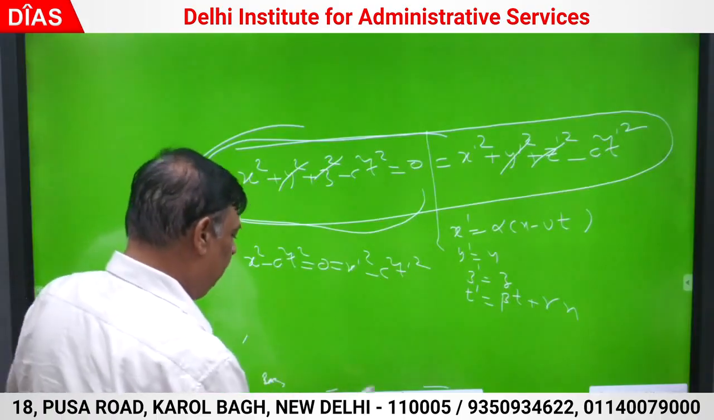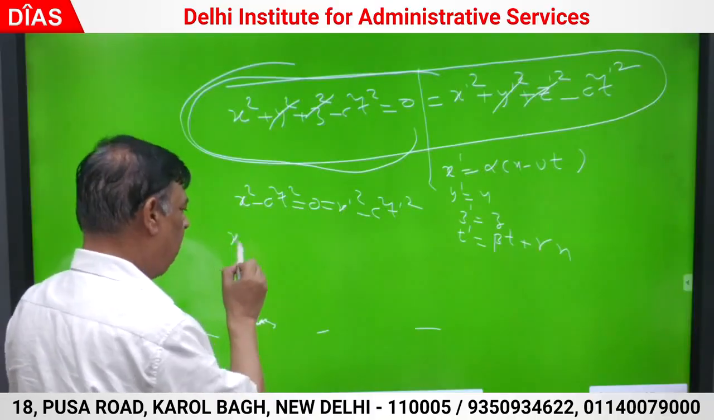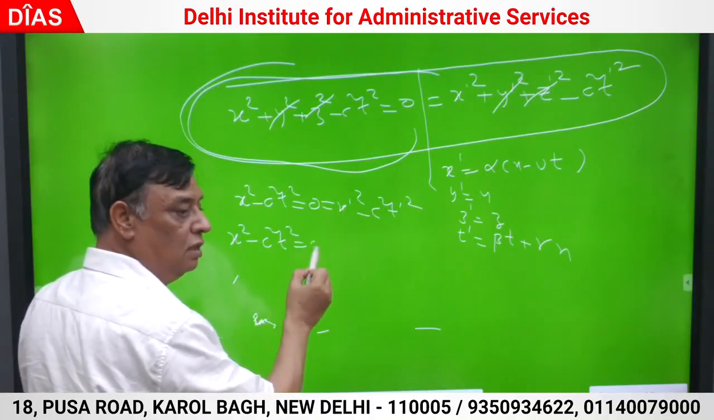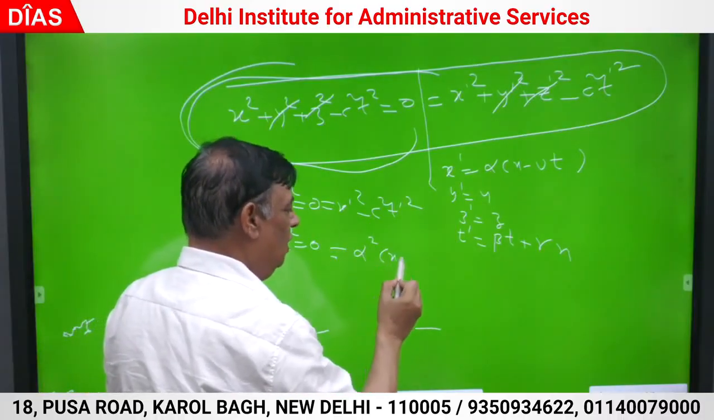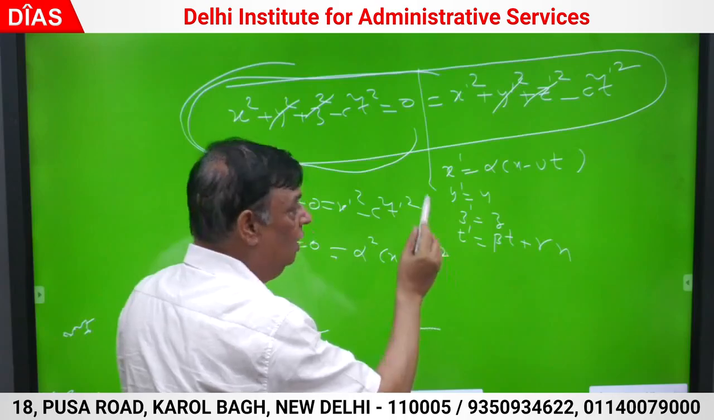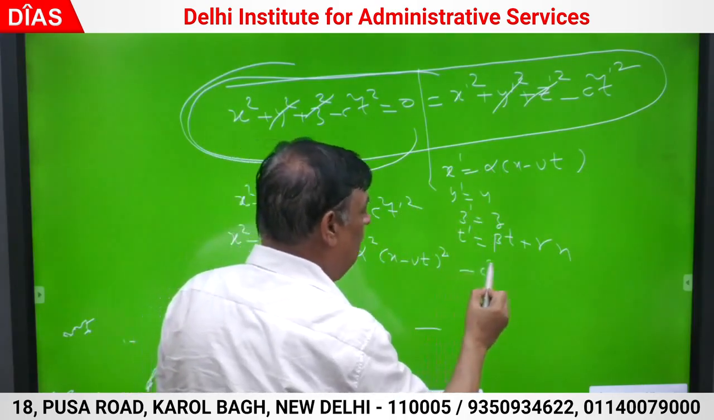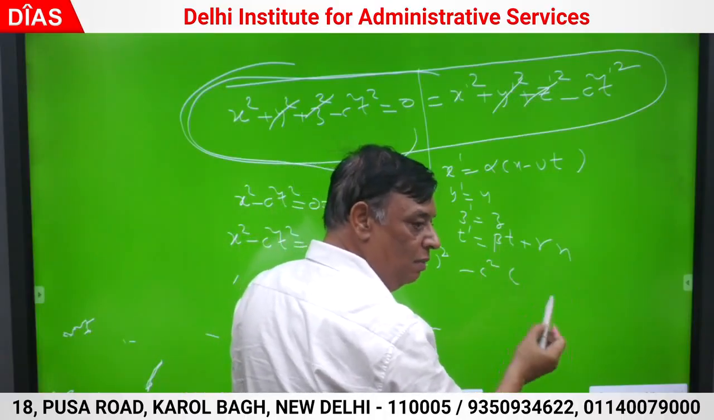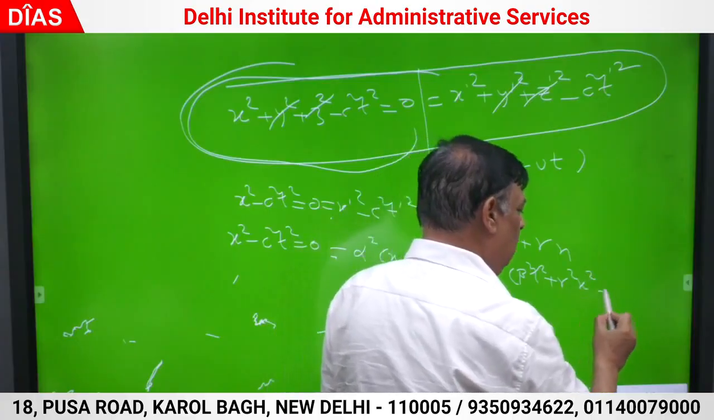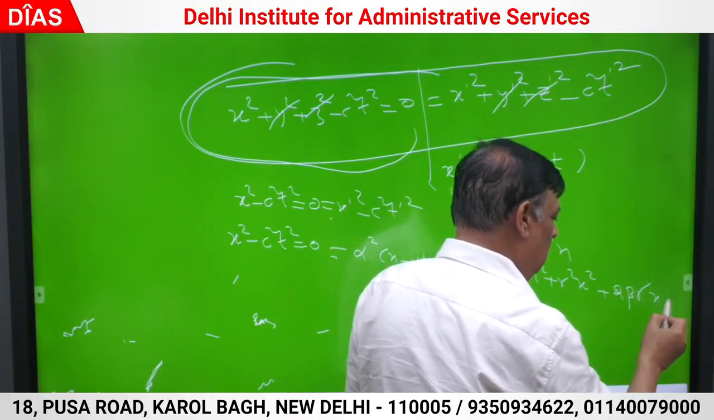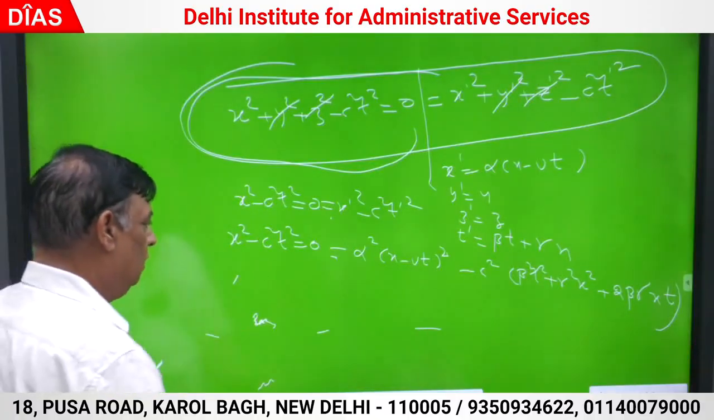x square minus c square t square is 0. Correct. It is equal to x dash square. What is x dash? Alpha square times x minus vt whole square. I have written it, x dash square is substituted. Then minus c square t dash square, with t dash being beta t plus gamma x. I am just opening it: beta square t square plus gamma square x square plus 2 beta gamma xt. Correct. Just open this side also.